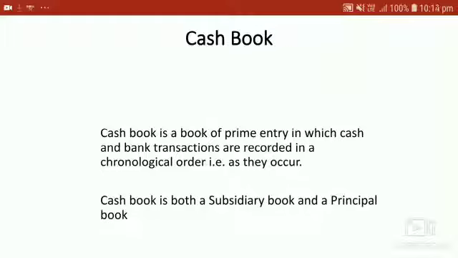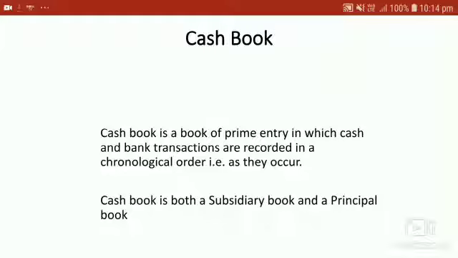We know that business transactions are numerous, and it becomes very difficult to record all the transactions in a single book of prime entry. That is known as the journal book in accounting. For example, in a business, most of the transactions may relate to receipt and payment of cash, sale of goods and their purchase. It is very convenient to maintain a separate book for each such class of transactions: one to record cash transactions, another to record purchase of goods, and yet another to record sale of goods. This type of book is called a Book of Original Entry or Prime Entry.